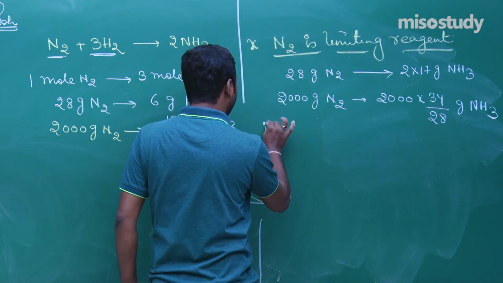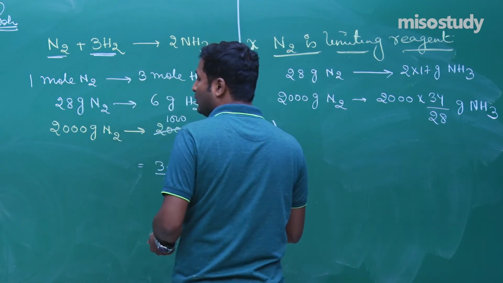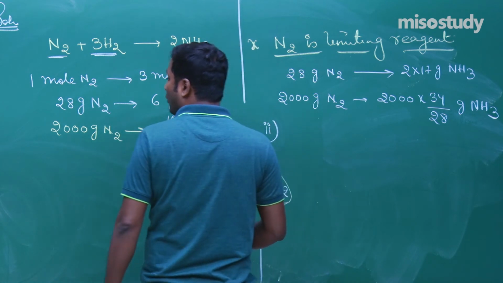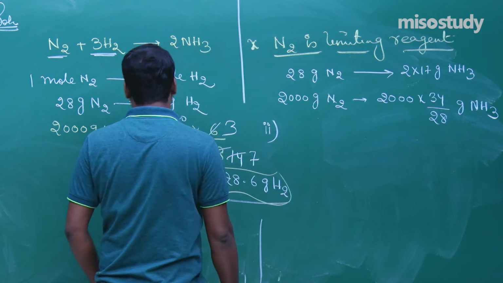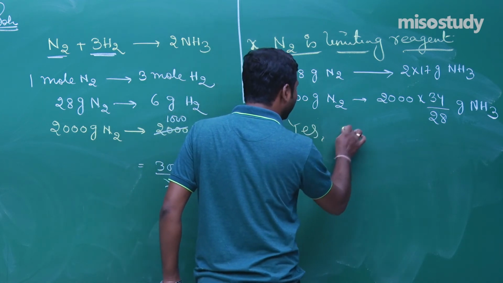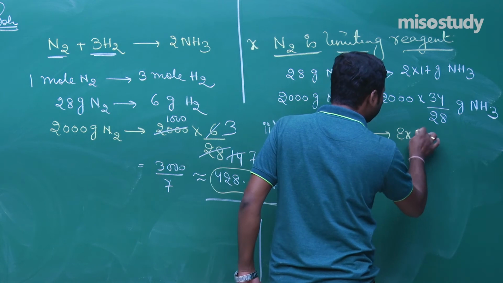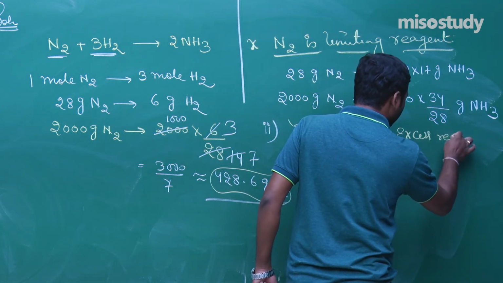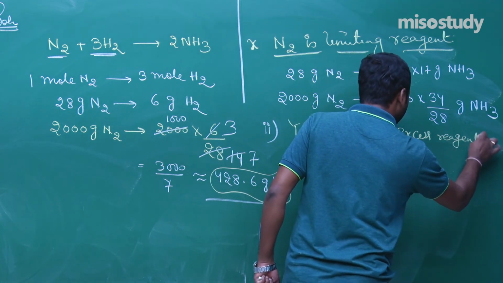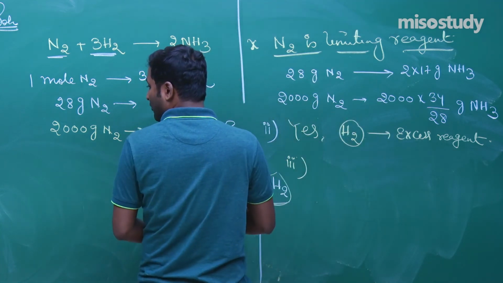Now the next one is: will any of the two reactants remain unreacted? If yes, which one and what would be its mass? Yes. Which one will remain unreacted? That is H2, because it is the excess reagent. Clear to you? So what would be its mass?